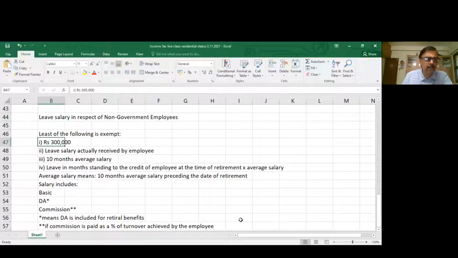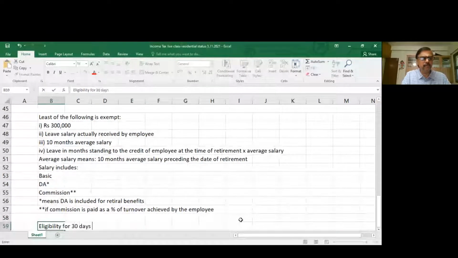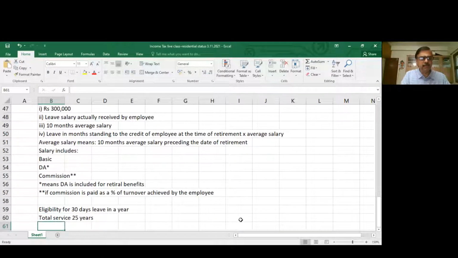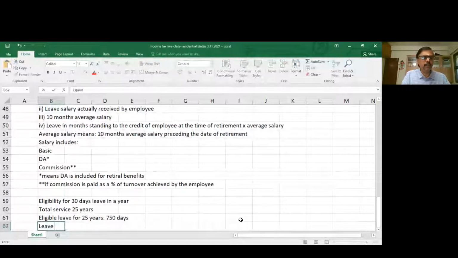Okay, coming to this fourth point. Leave in months standing to the credit of the employee. I'll tell you how to calculate that. Let us say an employee is eligible for 30 days leave in a year. The total service, let us say, is 25 years. So eligible leave available for 25 years is 750 days.